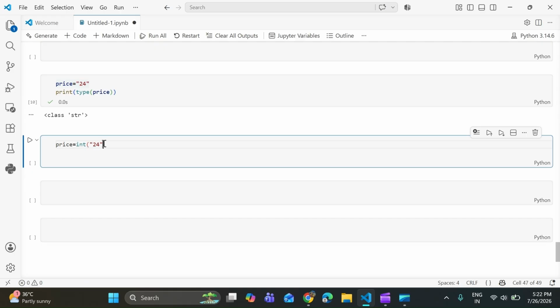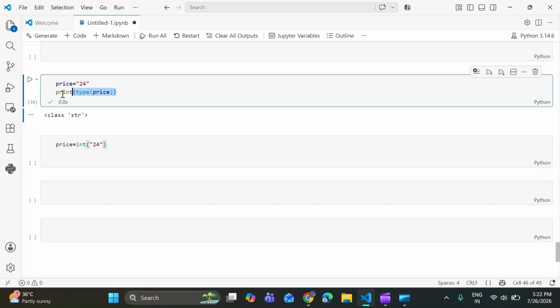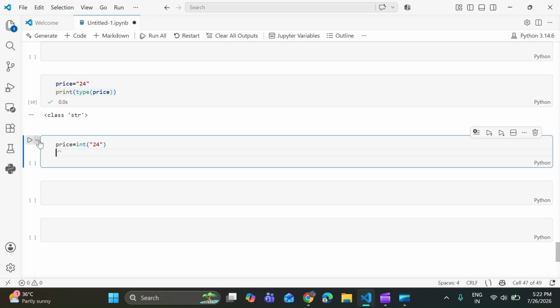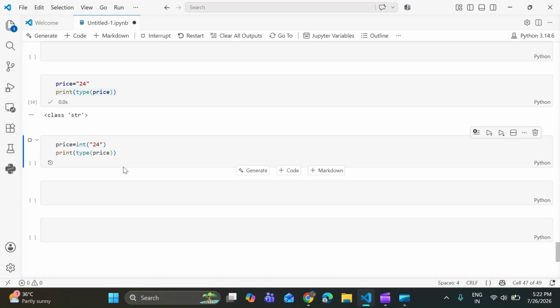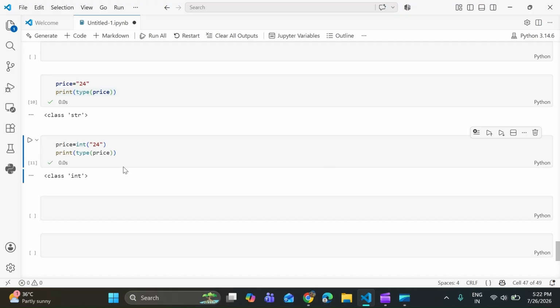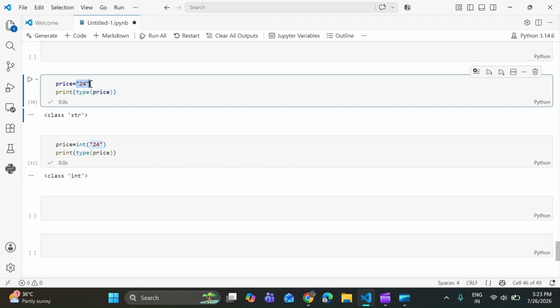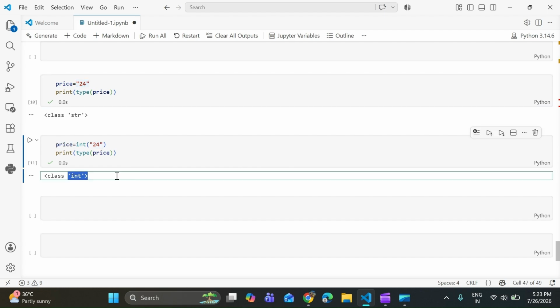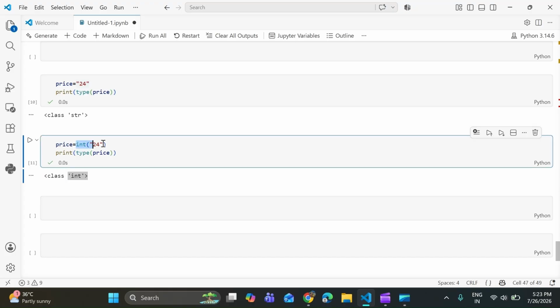Now we can check the type of this variable. You can see the string value is converted into the integer data type, because we are using int.